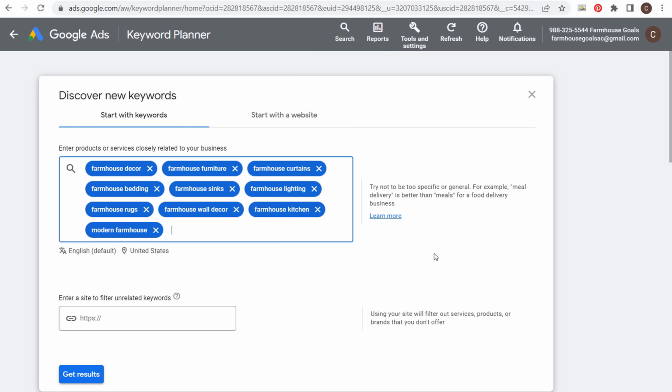So look at all of these different keywords that are going to be relevant for your website. All of the different things that people are going to search, where if they find your website, they can potentially find a resource or a product or a service that they can go through with your website, and eventually that will lead to revenue. So we're going to start with these 10 different keywords. I'm going to enter my website to make sure that we're getting rid of unrelated keywords here, and we're going to click on Get Results.